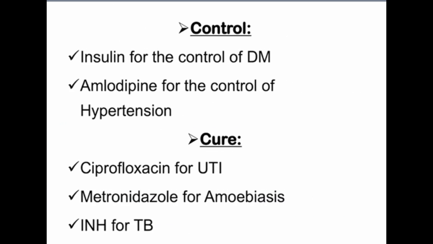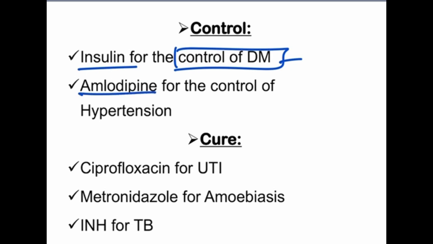Next, control. So control, first of all, insulin is used for control of the diabetes mellitus. Suppose a patient has sugar, what will they do? So we need to control it. For diabetes patients, what will they control? They give insulin or a sugar tablet. So this is one type of control. Suppose amlodipine is used for what? Control of the hypertension, that is, there is BP, blood pressure. OK, if a patient has it, we give amlodipine to control the hypertension.